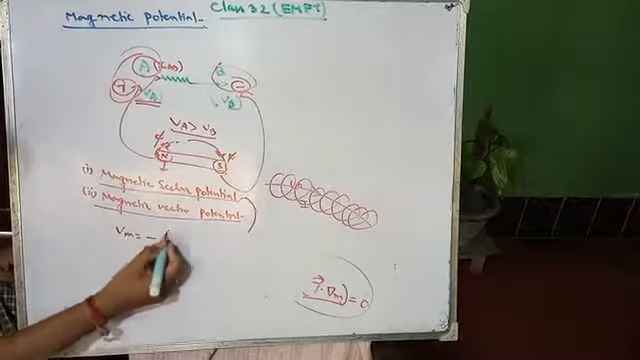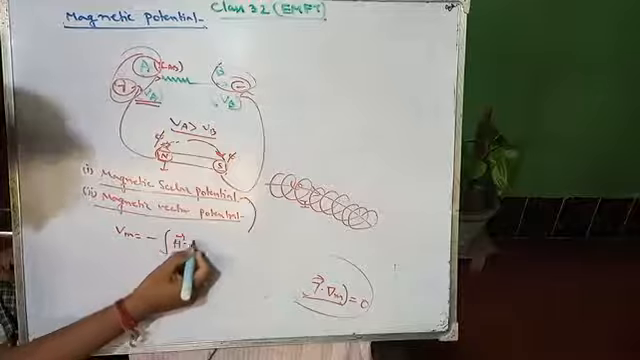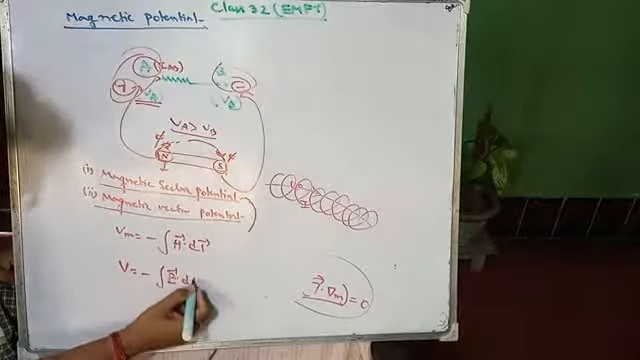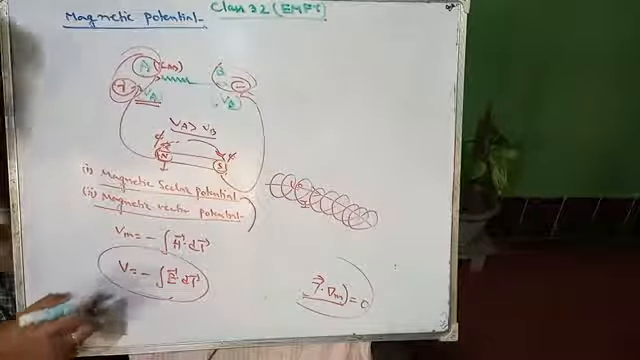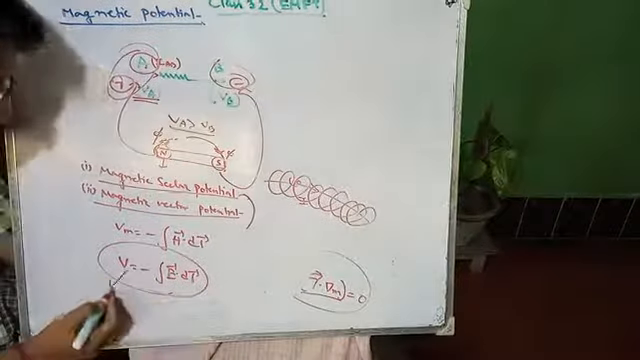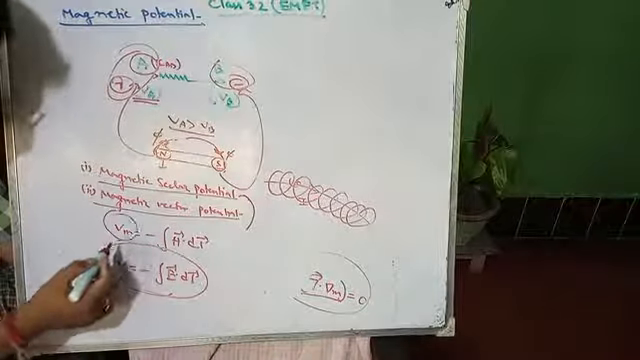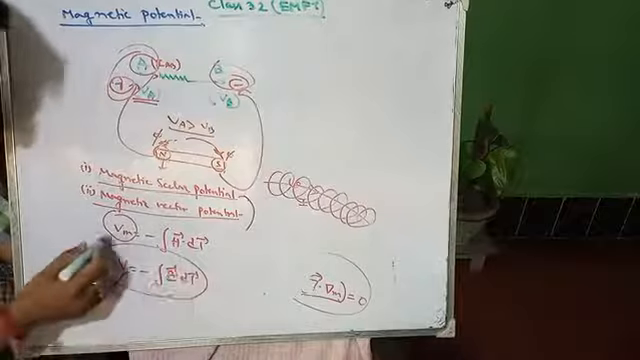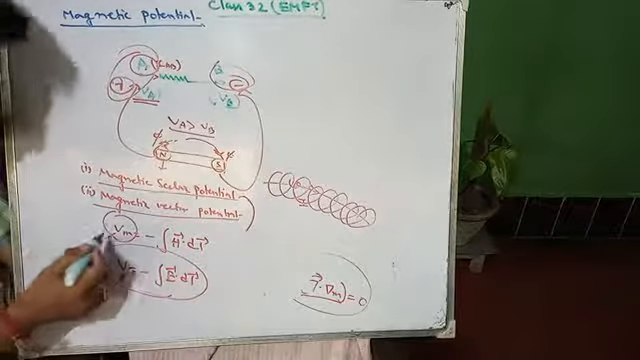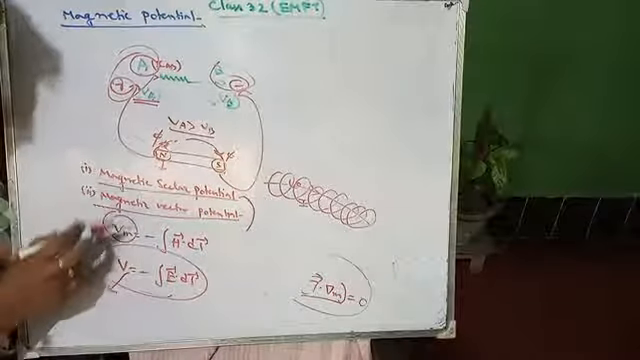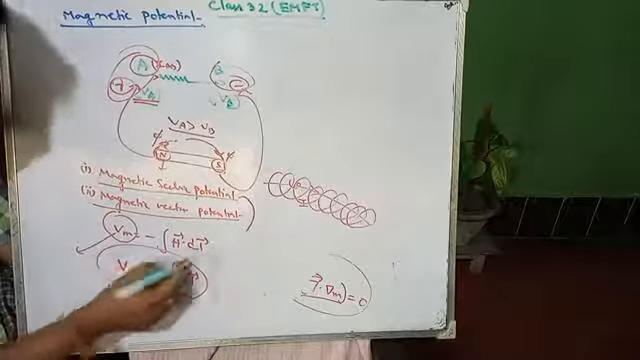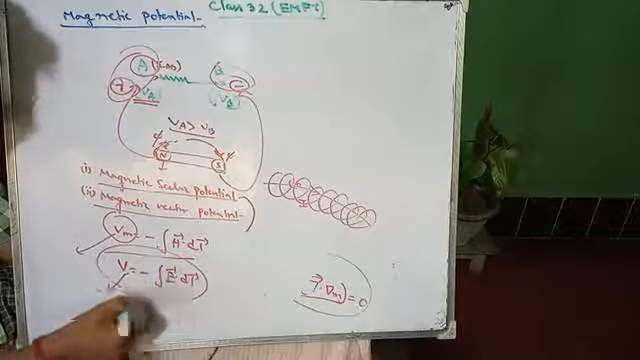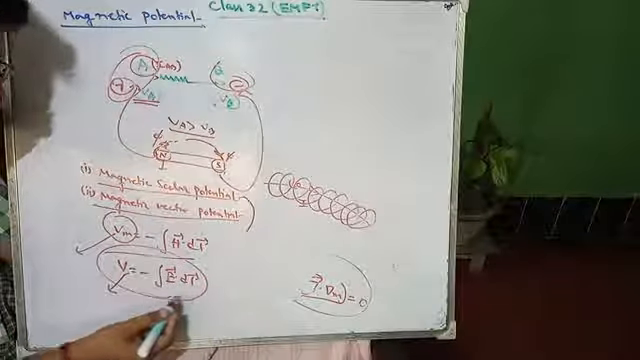Vm equals minus H dot dl, right? So similarly V equals minus E dot dl. So similar concept over here. Actually electrical potential is a scalar quantity, and we can assume the same type of potential is also present for your magnetic system. That means Vm is a magnetic scalar potential. So this equation is valid by analogy with your electrical system, V equals minus E dot dl.